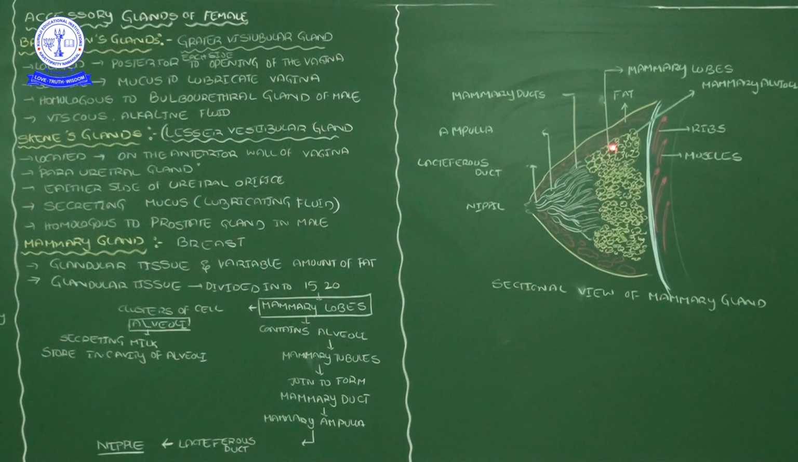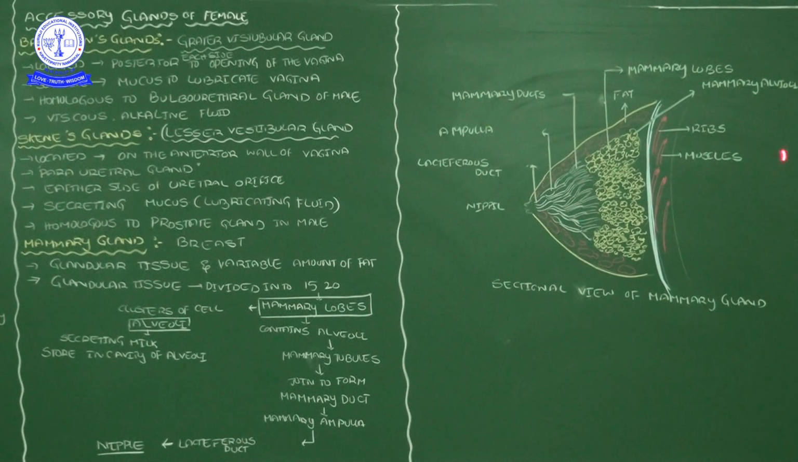Then the secreted milk will drain or open into the next part, the mammary tubules. See here, these are all mammary tubules. Those mammary tubules open into the mammary duct, and then the mammary ducts open into the ampullary duct. That ampullary duct, at the base of the nipple, opens into the lactiferous duct. That lactiferous duct will open at the nipple. Okay, this is the diagrammatic view.